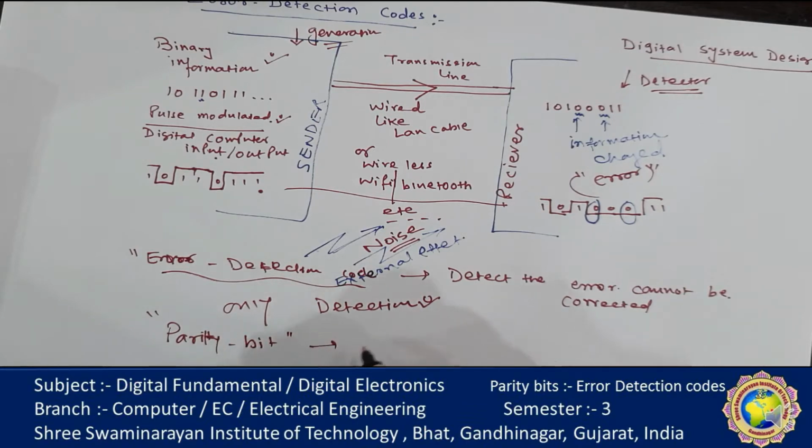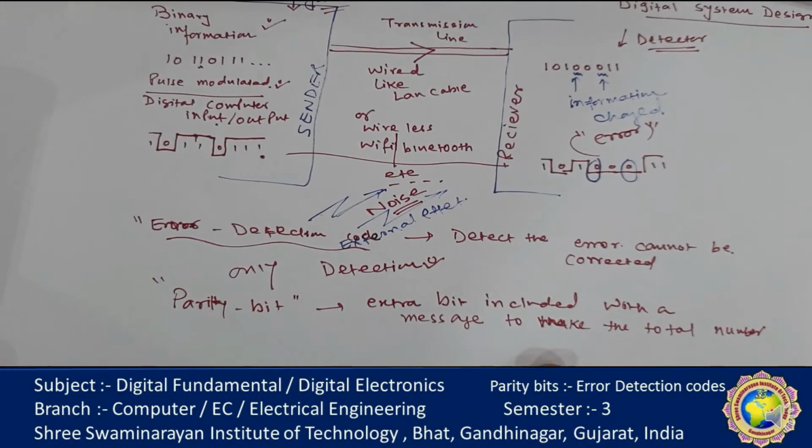A parity bit is an extra bit included with a message to make the total number of ones either odd or even.